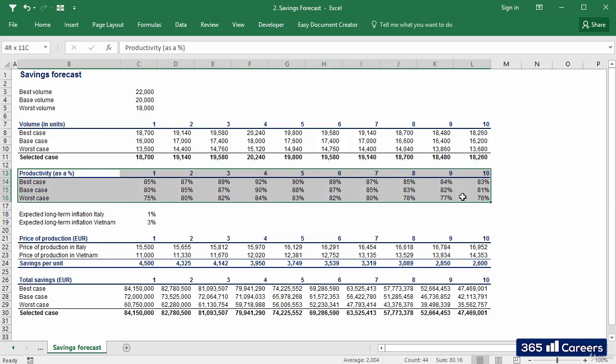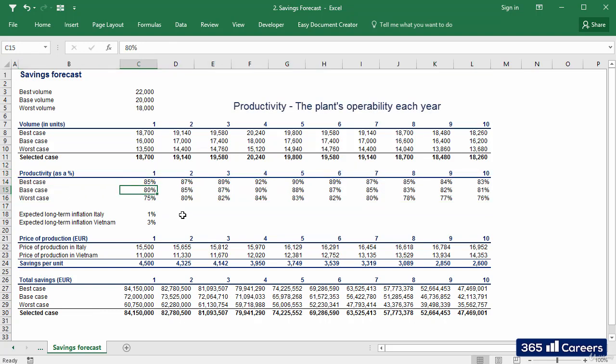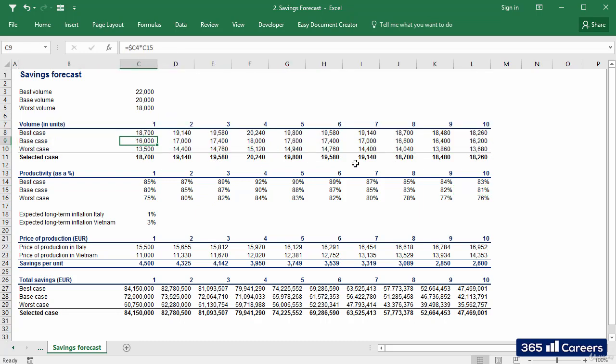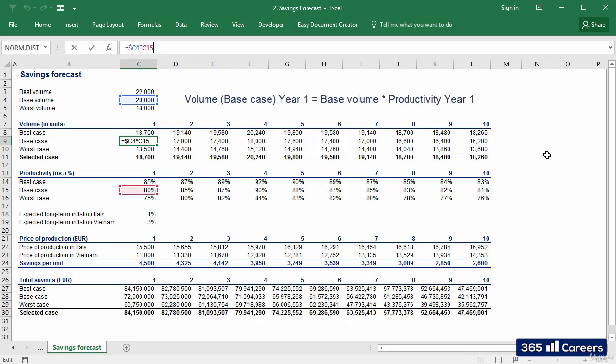Productivity is a variable your operations team used to describe their expectation regarding the plant's operability in each year. It is reasonable to expect a slower start and a ramp-up of production over the next few years. Then, once the plant becomes a little older, production slows down. So, to obtain the volumes of production per each scenario, we must multiply the respective base volume by the expected level of production in that year.